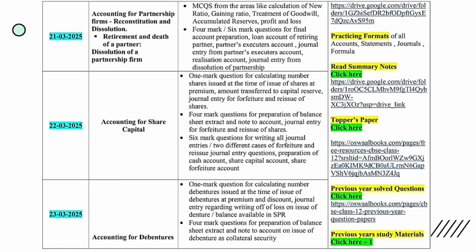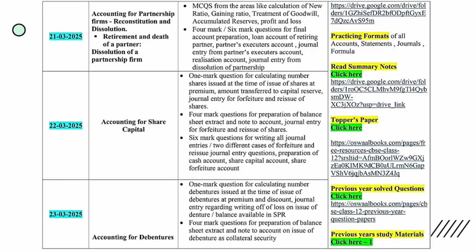In the last few years it was only shares. Now in this year's sample paper, one choice is from shares and another choice from debentures. So practice maximum from the simple journal entries to the maximum-end journal entry, share forfeiture to capital reserve.